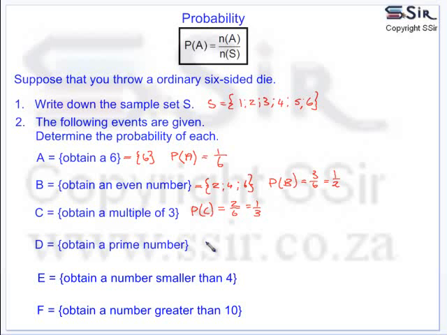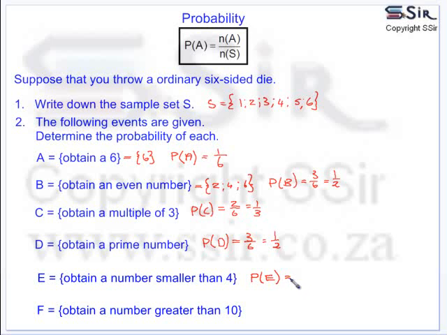Event D is to obtain a prime number. How many prime numbers do we have there? The prime numbers will be 2, 3 and 5. So once again it will be 3 out of a possible 6. What will be the probability to obtain a number smaller than 4, which is represented here by E?